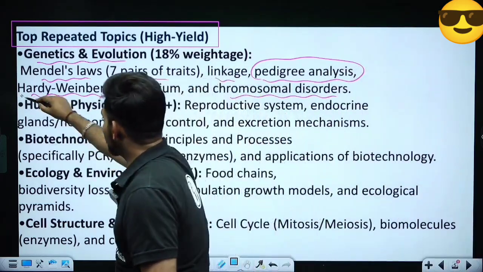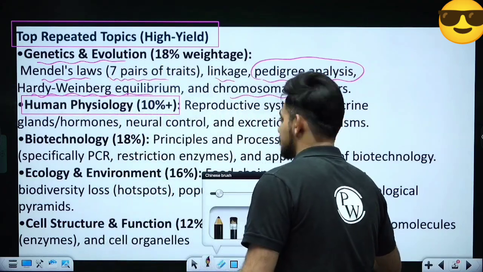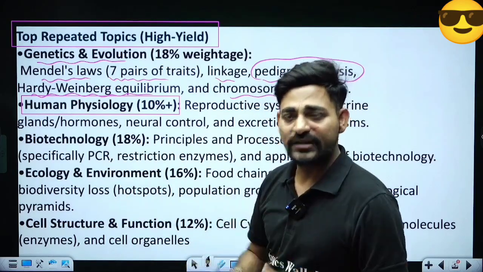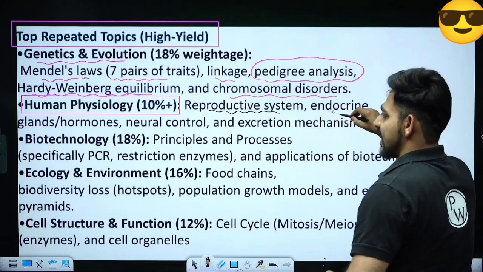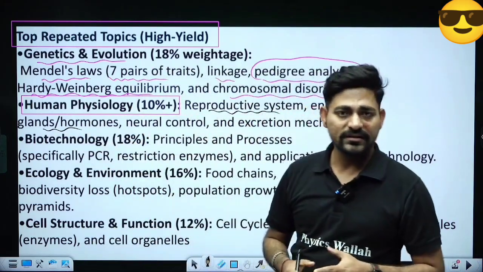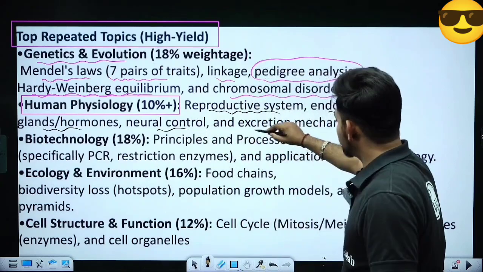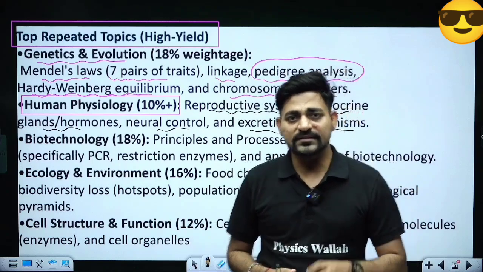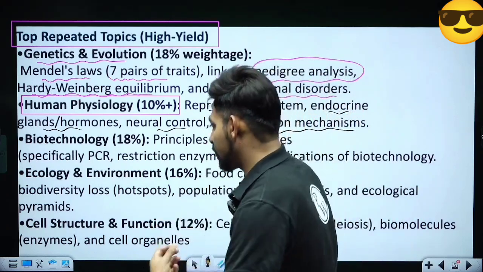Okay, the largest, the most important unit for upcoming doctors, that is human physiology. 6 chapters are there and you can expect 9 to 10 questions. Important topics are reproductive system, endocrine glands and their hormones, specifically the hypothalamus, pituitary, thyroid and adrenal glands, neural control and coordination, and excretory mechanisms of excretion: there is countercurrent mechanism, regulation of kidney function and the process of micturition.